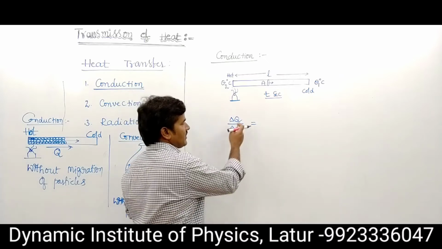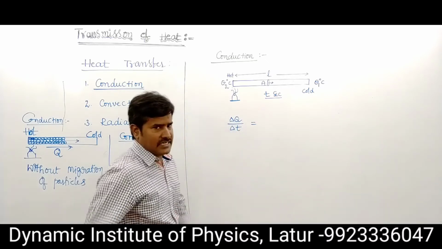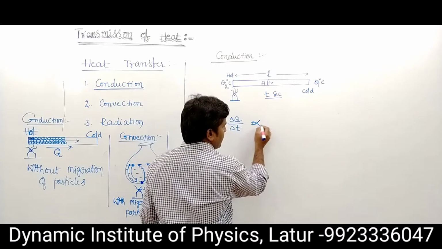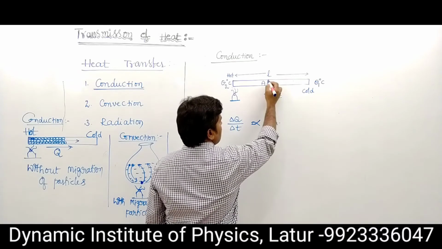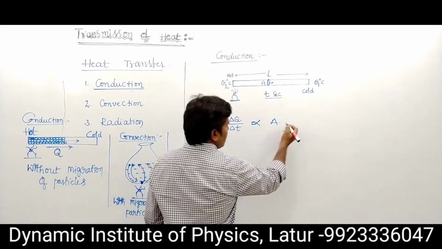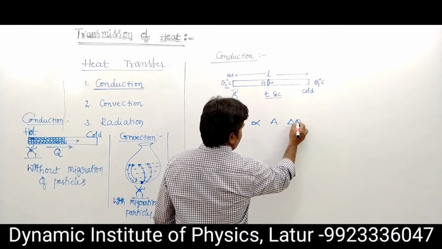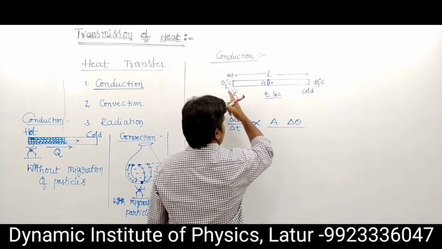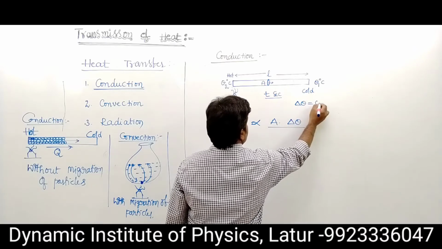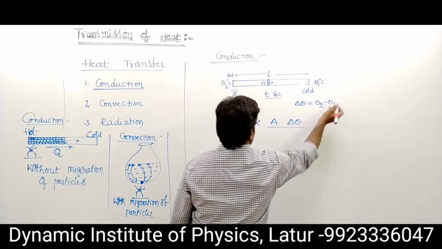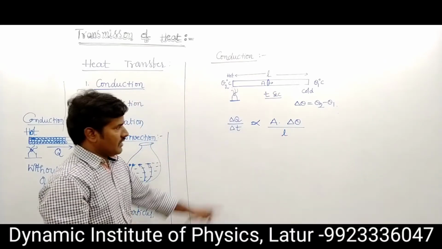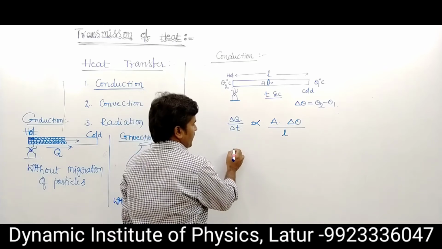The rate of transmission of heat is directly proportional to the area of cross section of the rod and directly proportional to the temperature difference, that is high temperature minus low temperature, theta 2 minus theta 1. Again, it is inversely proportional to the length of the rod.